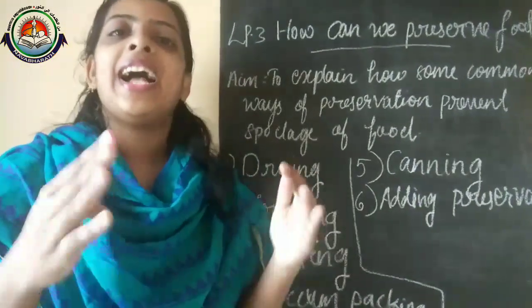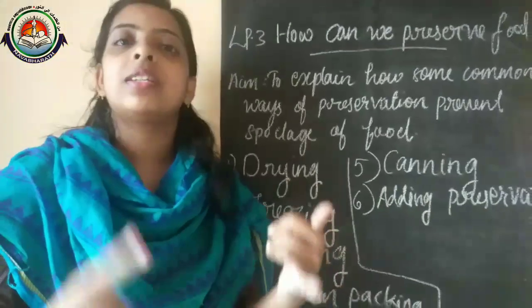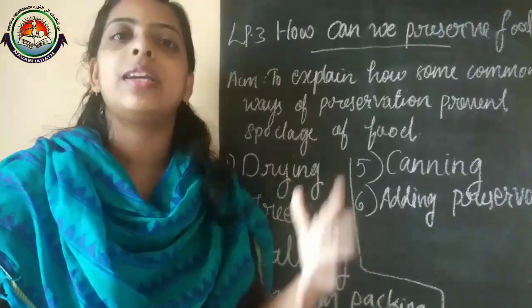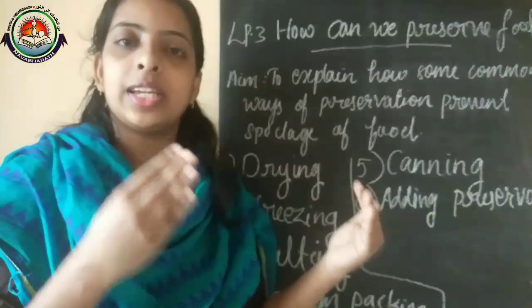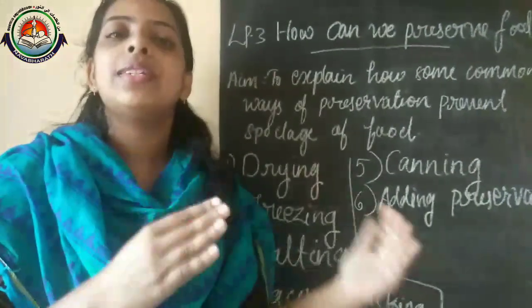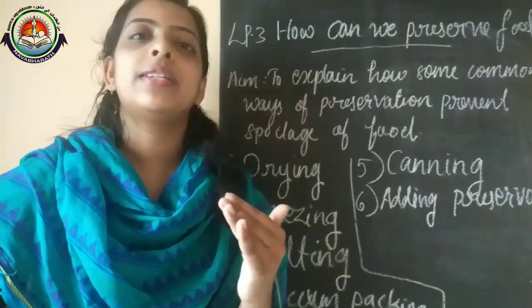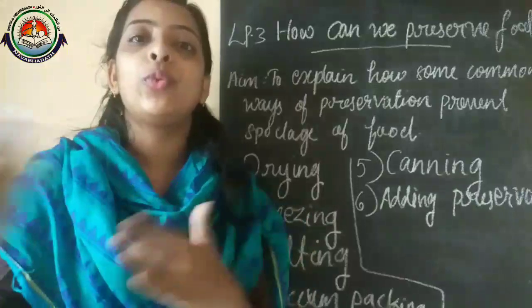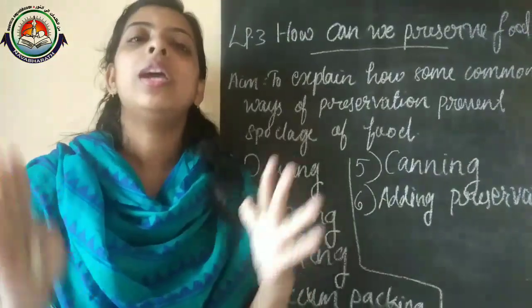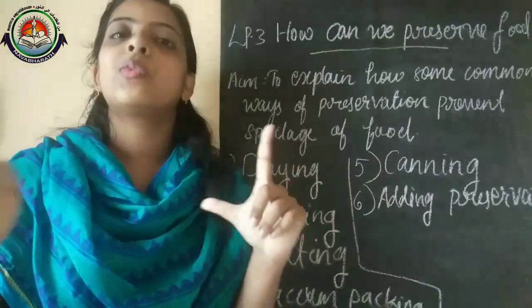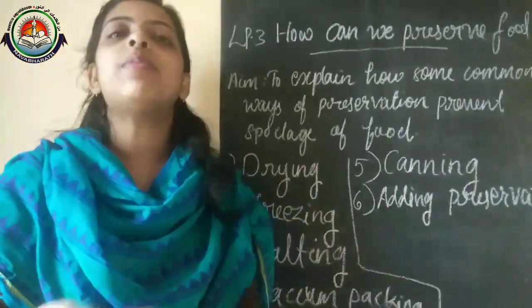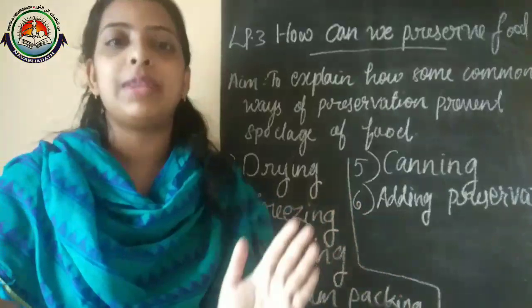At the same time, there are sauce items, tomato sauce, soya sauce, and some juices in bottles. In those cases we are using artificial preservatives. Artificial preservatives contain chemicals.